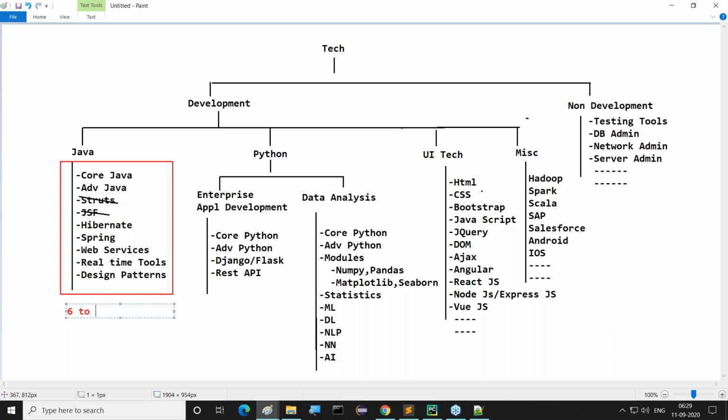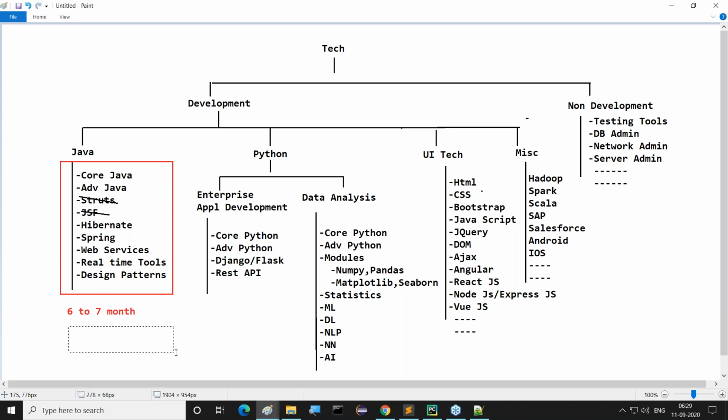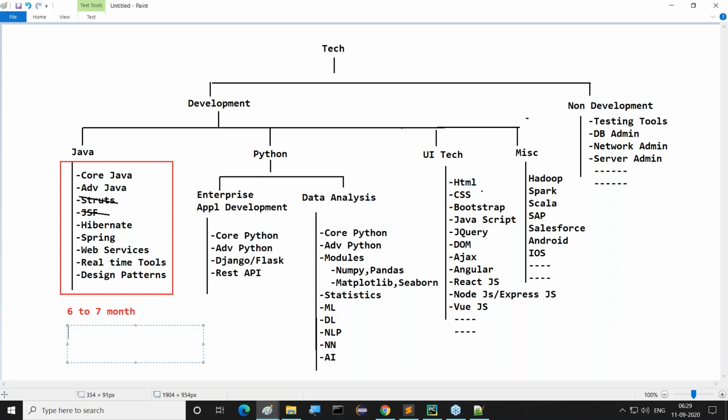Damn sure, 6 to 7 months. It's around, I'm not telling exactly, maybe 1 month less or more, but 6 to 7 months. Its opportunity level outside is 70 to 80%, or nearly 70%. Learn Java, and a 70% guarantee is available on the Java side that you are able to get jobs.